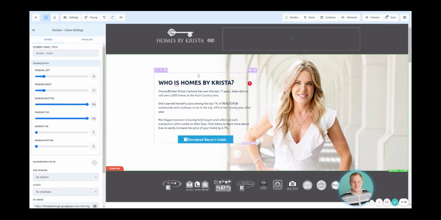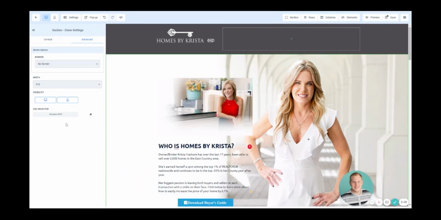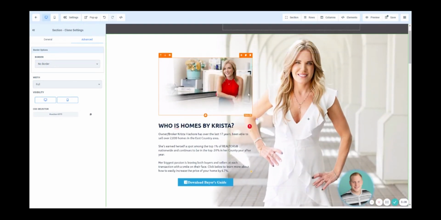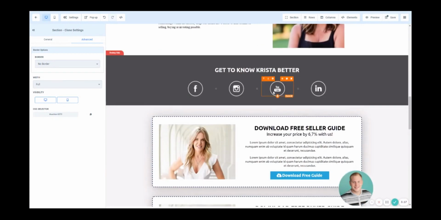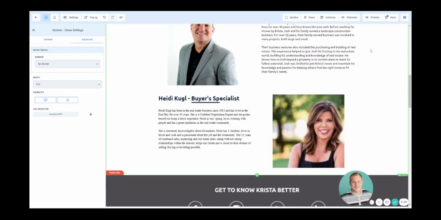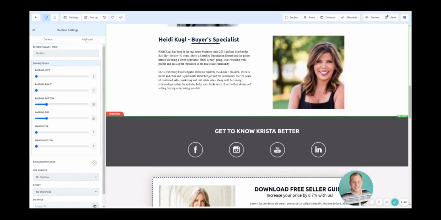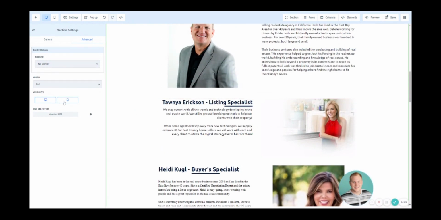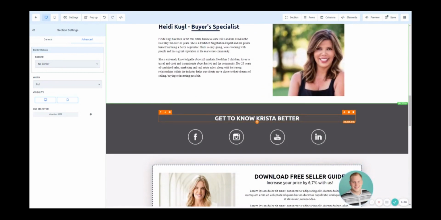So in the advanced settings feature, we just click on this little section, go into advanced, and all we have to do is click the phone button. Once we click the phone button, that's now going to be actively available and ready for you there on mobile. So if we unclick it, you'll see everything shows as desktop only. Everything just flipped back over to mobile and desktop, excuse me. Now, all of these sections, you're going to be able to make that update. Just go in and click that advanced option, click mobile to add that in and put it in place.